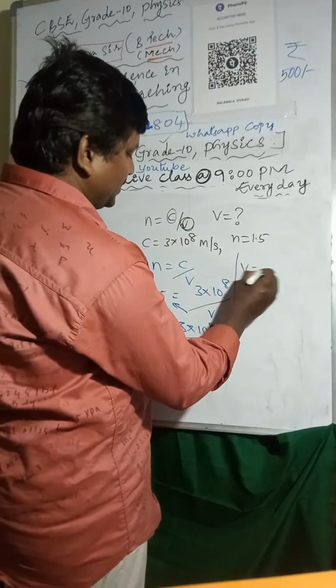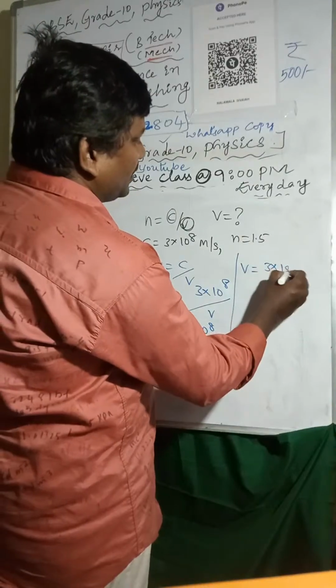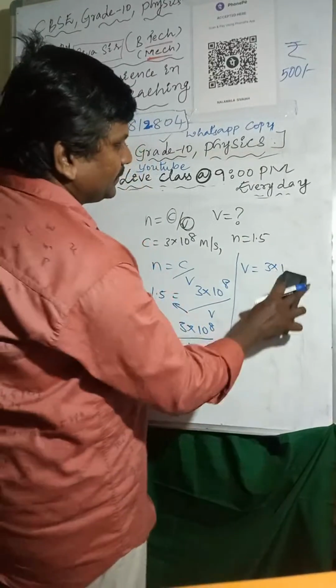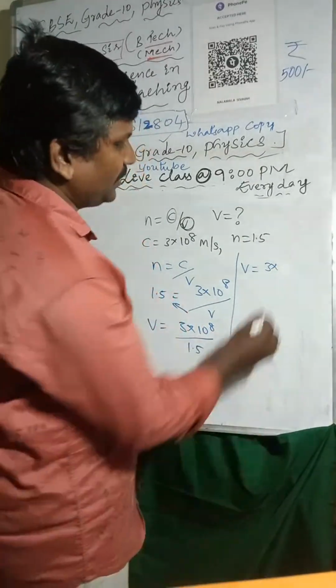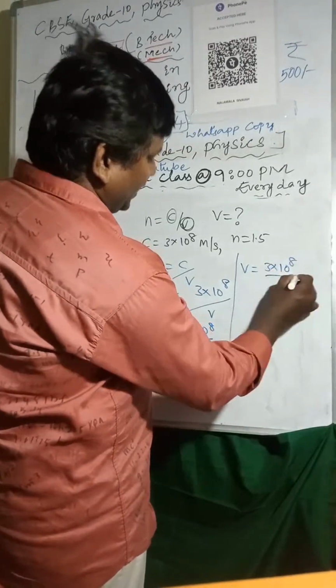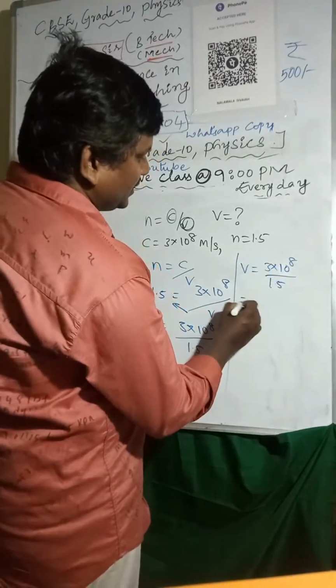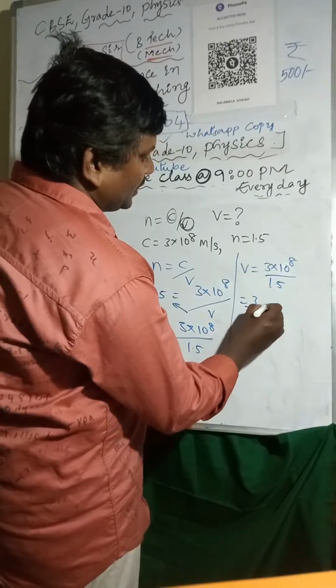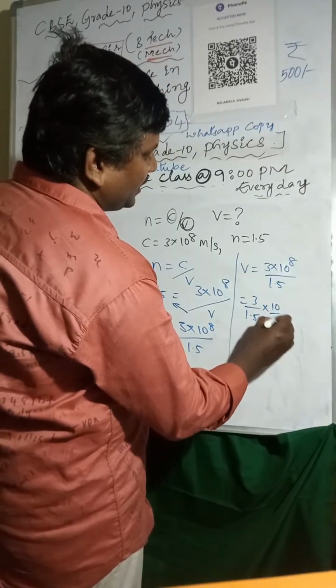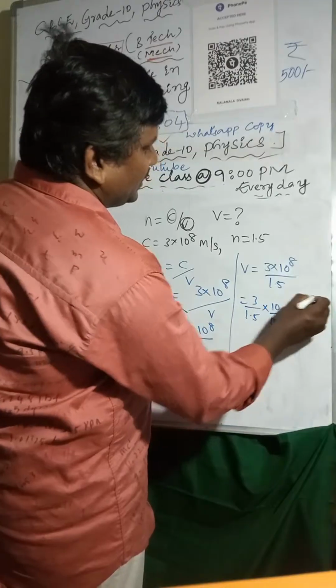I'm considering 3 by 1.5 into 10 power 8.